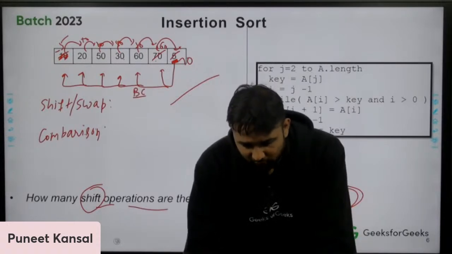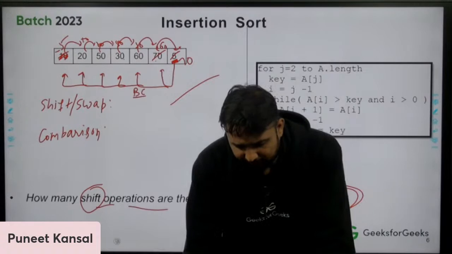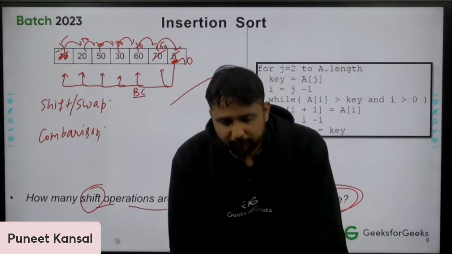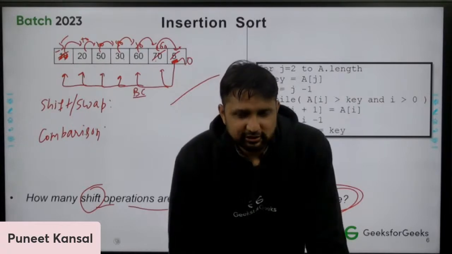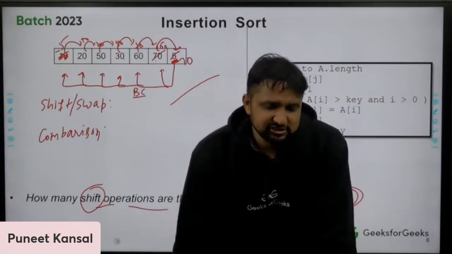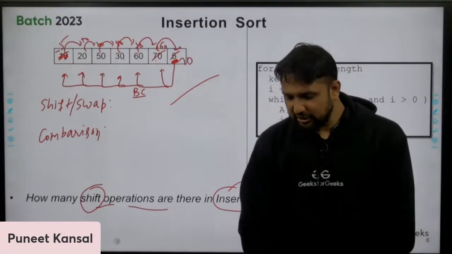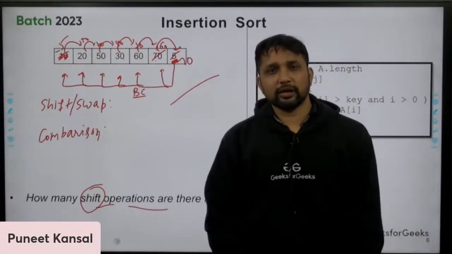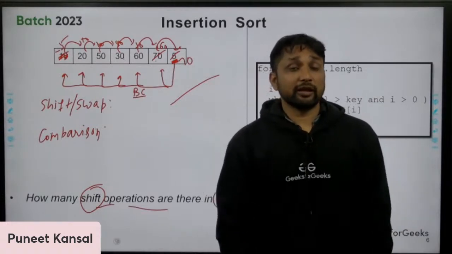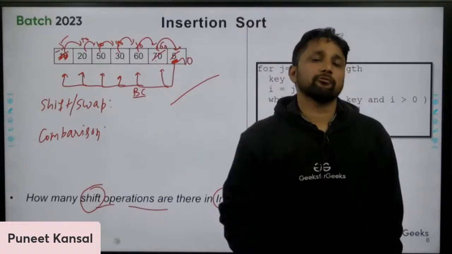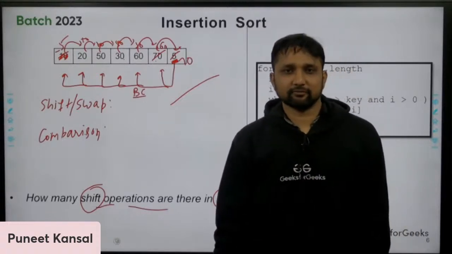So which algorithm will take maximum time? The worst case is when the elements are sorted. That is quick sort. If you give sorted elements to quick sort, it will behave the worst.